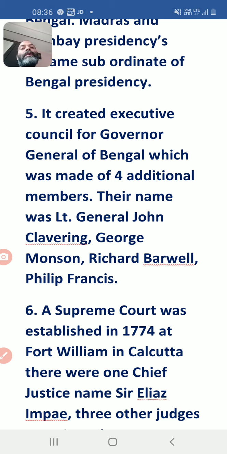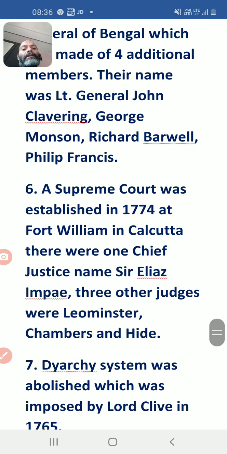Due to that, Warren Hastings was the first and last Governor General of Bengal who faced impeachment in British Parliament. So it is an important fact I am telling you. Warren Hastings was the first and last Governor General who faced impeachment in British Parliament.